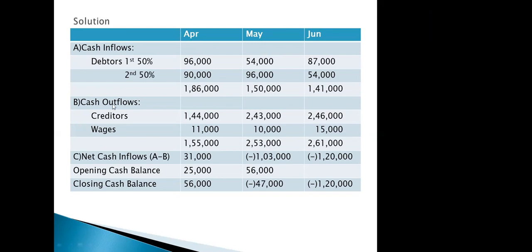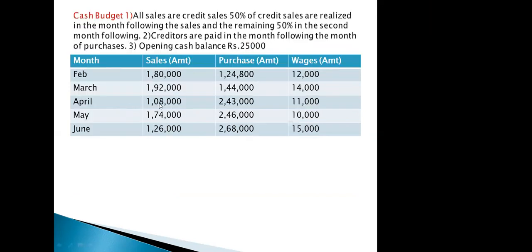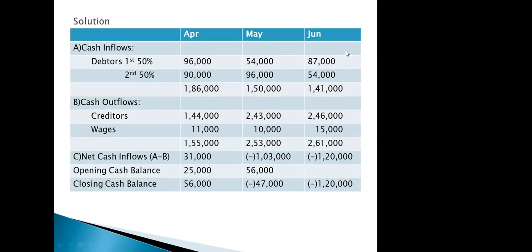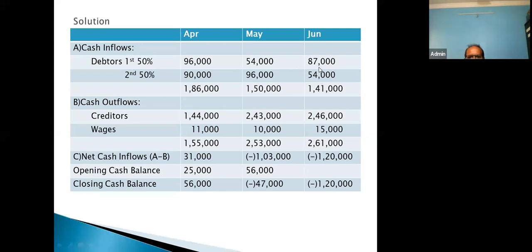Yes. So the total sale of April is 1,08,000, and 50% we will be receiving in the month of June. So how much is 50% of 1,08,000? That comes to 54,000. So here we have written 54,000. So the company has received 87 and 54, so the total is 1,41,000. This is our cash inflow.